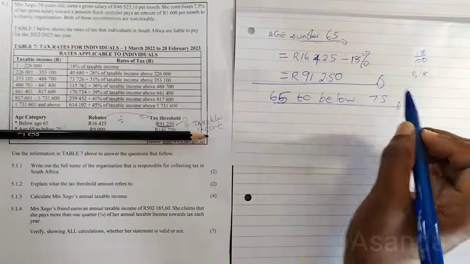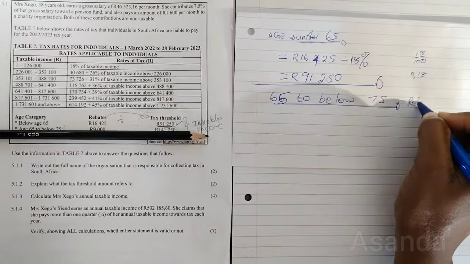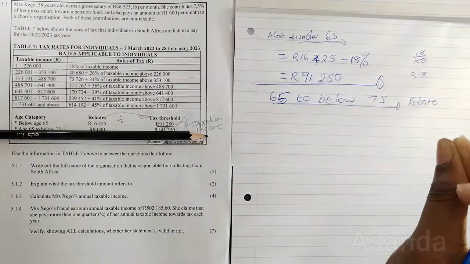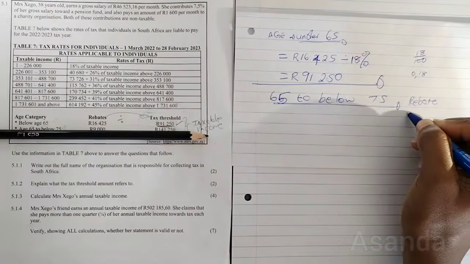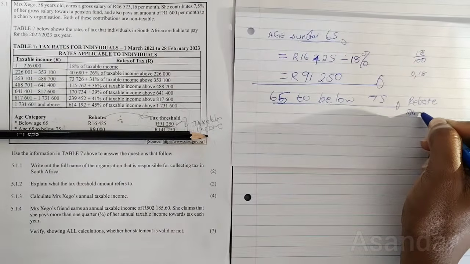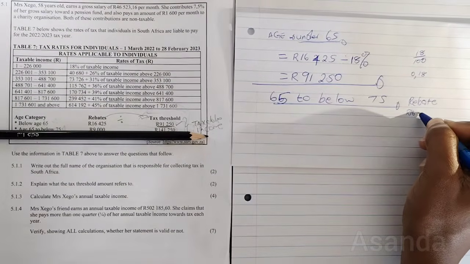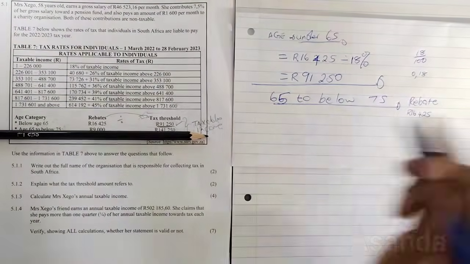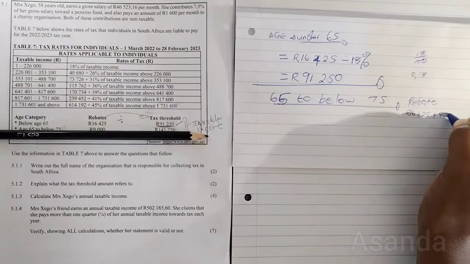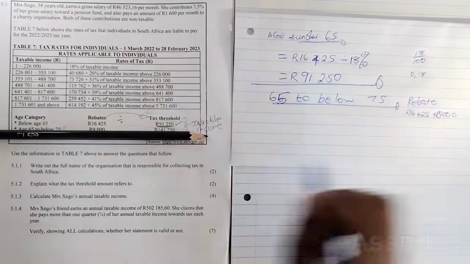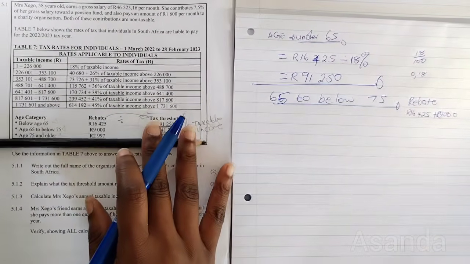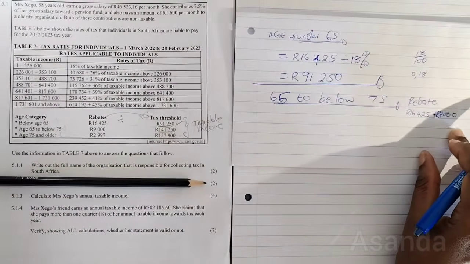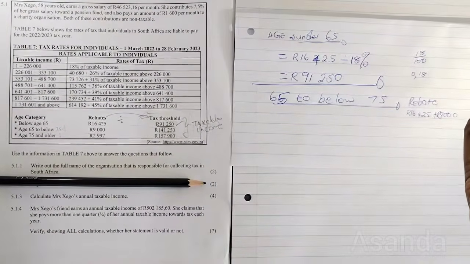Now remember, the rebates here, there's not one but two. There's this amount here that is for everyone, the primary rebates, right? And then there is a 9,000 Rand, which is for the people who are actually at this age. So both of these amounts will be subtracted from their tax, right?